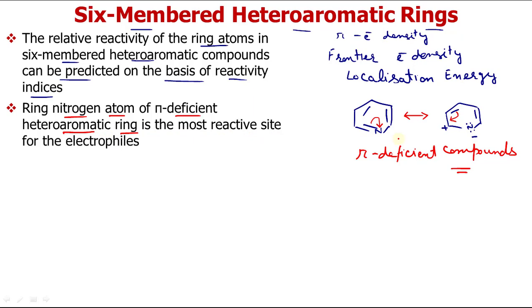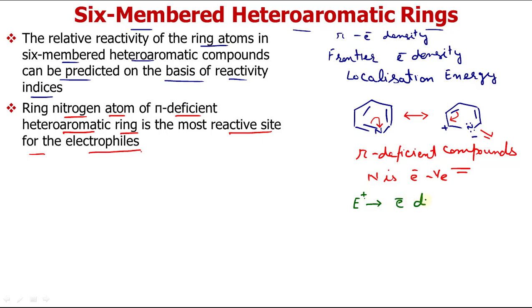This is a pyridine-like structure. In the resonating structures, nitrogen is electronegative, so it attracts the pi electron density towards itself like these resonating structures, and it acquires a partial negative charge. So we can conclude that the ring nitrogen atom of a pi deficient heteroaromatic ring is the most reactive site for the electrophile.